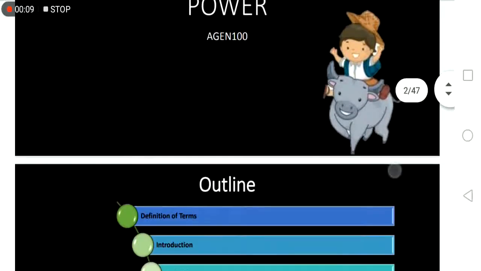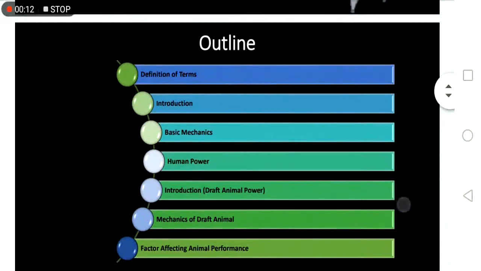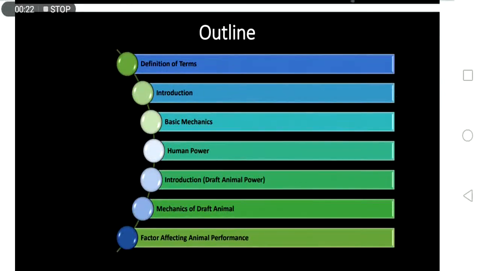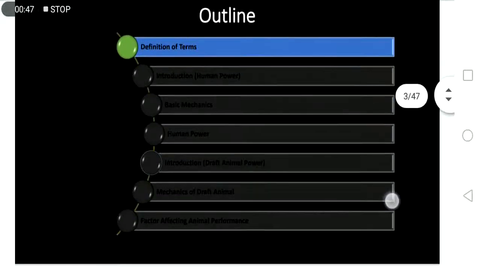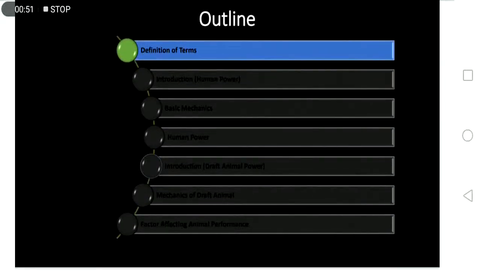Okay, so for the outline of our topic, we have of course some definition of terms that we might encounter during the entire discussion of the topic, and then introduction regarding the human and draft animal power, and basic mechanics, human power, introduction again for the draft animal power, and then the mechanics of draft animal power, and lastly the factors affecting the animal performance. Okay. So first, let us have a simple definition of terms.